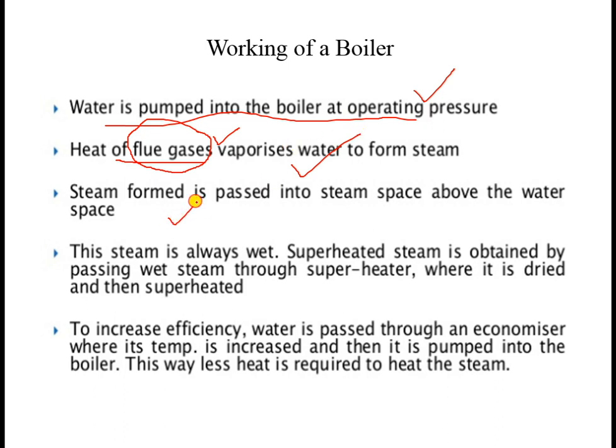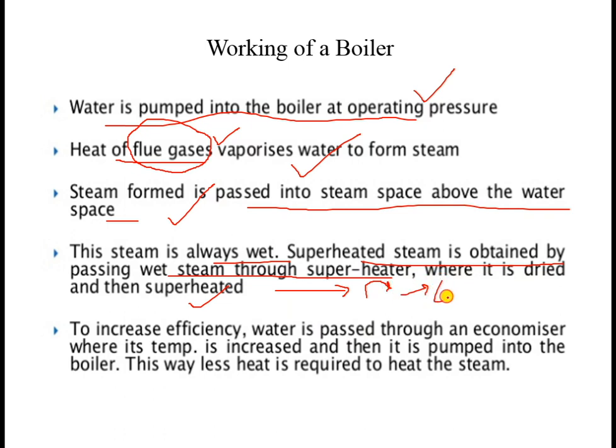Now this steam that is formed, again I'm explaining in a very simple way, is passed into the steam space above the water space. This steam is always wet, so superheated steam is obtained by passing this wet steam through the superheater, so that its wetness is reduced. This superheated steam is then supplied to the turbine, where it does its work on the turbine blades and rotates them. The turbine is connected to the generator which generates electricity, which we have already seen in the case of power plants.